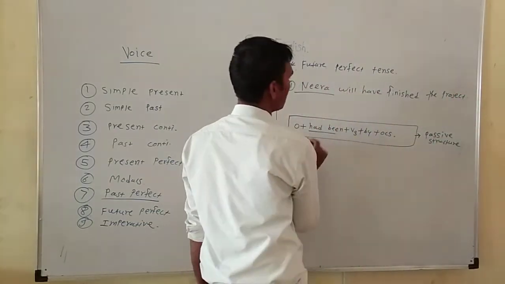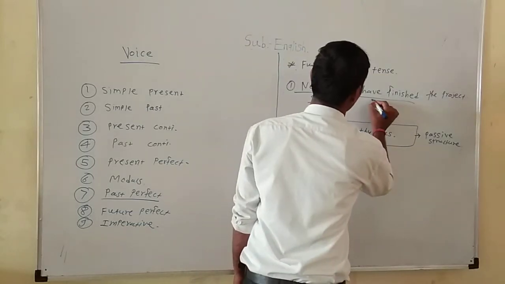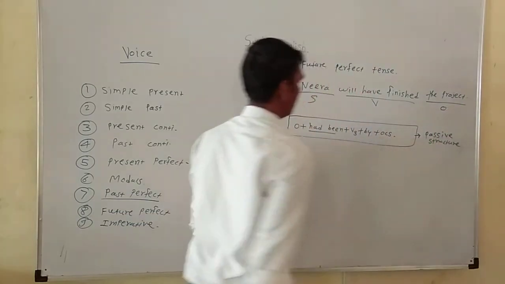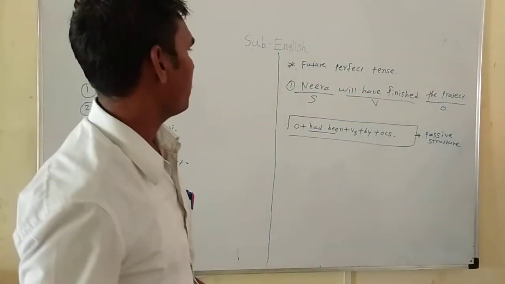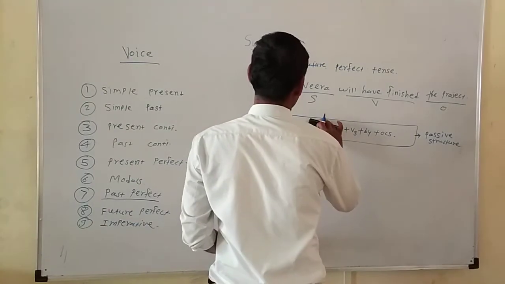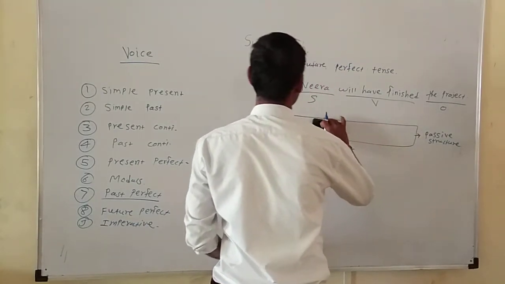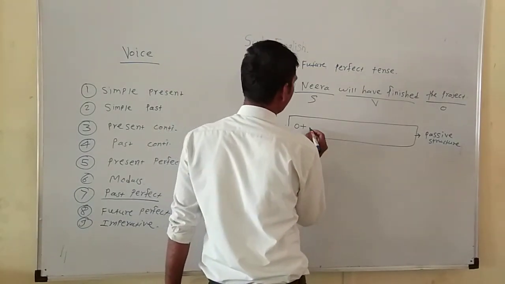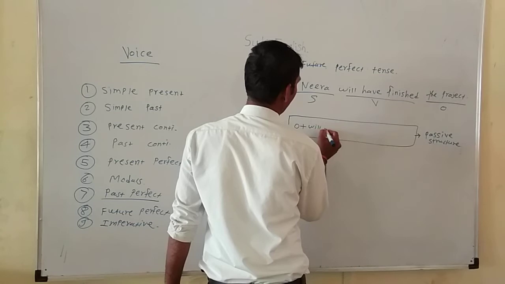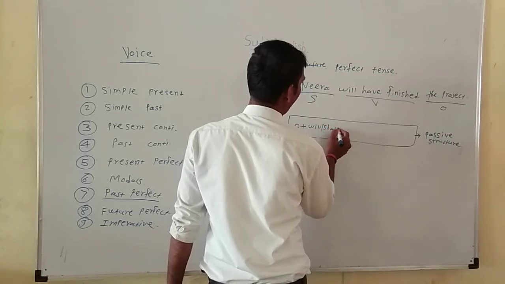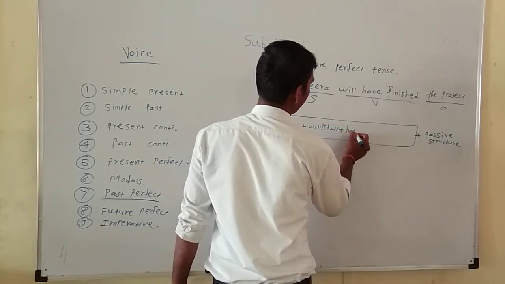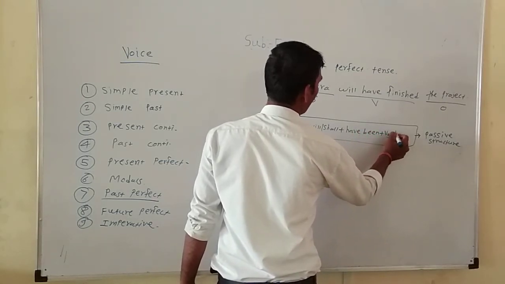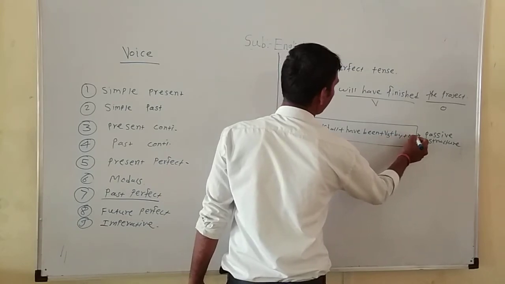Here Neera is the subject, will have finished is the verb, and the project is the object. The structure for sentences in future perfect tense to convert into passive voice: object, then will, plus have been, plus V3, plus by, plus objective case of the subject.